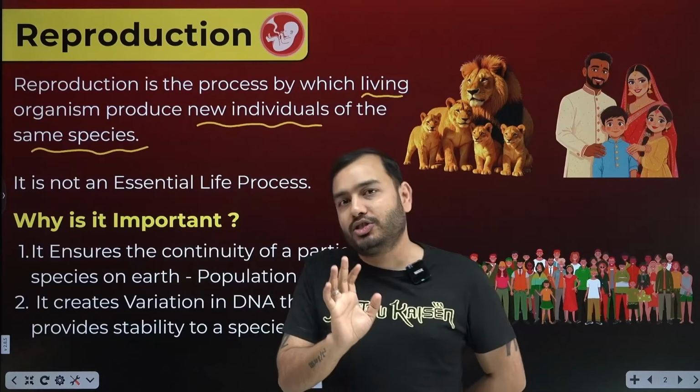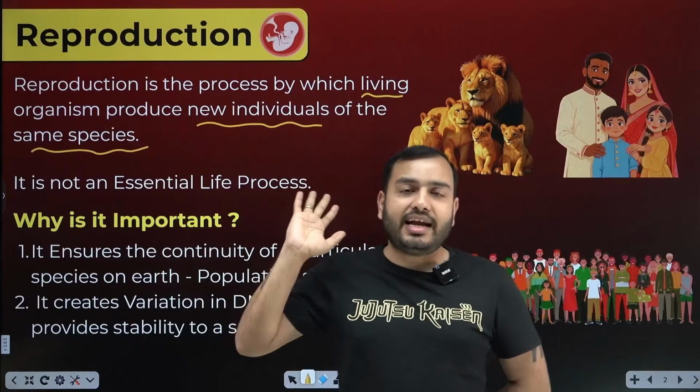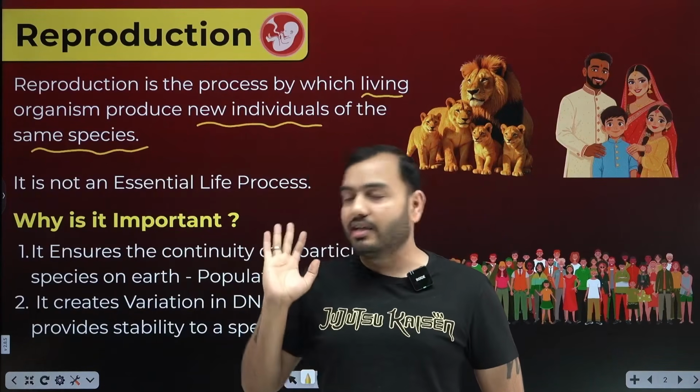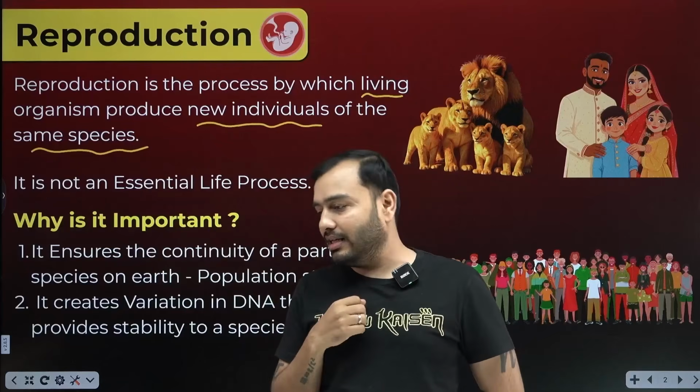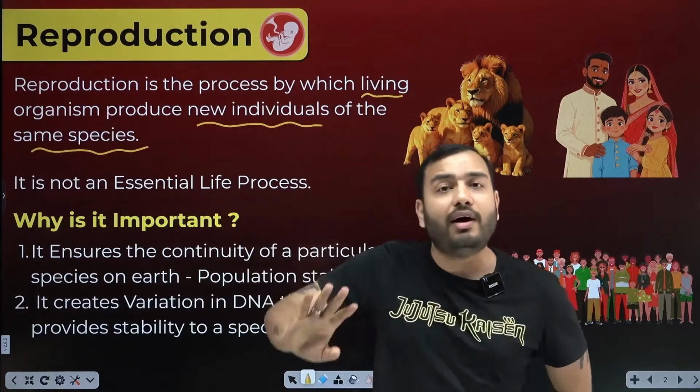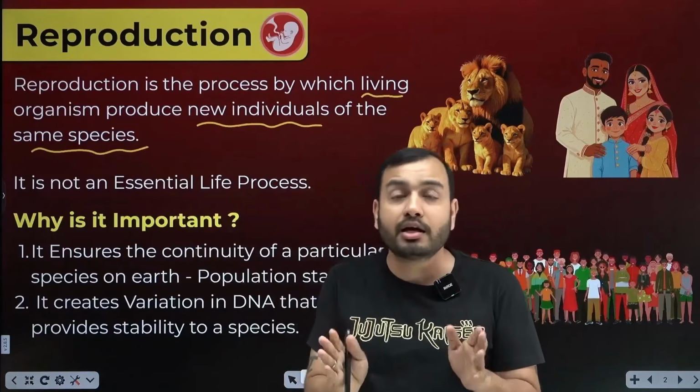Look, now there's a logic about why it is necessary. Suppose you decided, sir, we will be Bal Brahmachari, we will never marry, we will not have children. Your friend also said, we will not have children. Your entire class, the entire world said, we will not have any children. Come on, bhai. What is this?